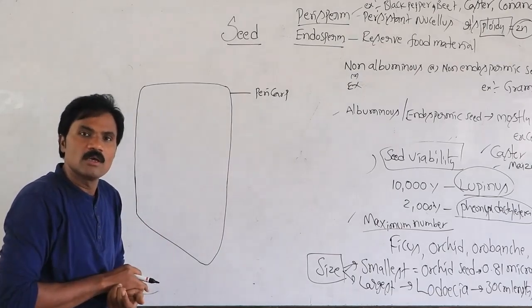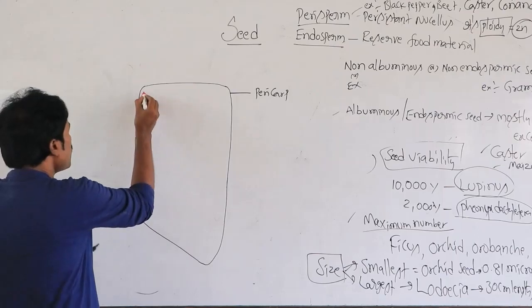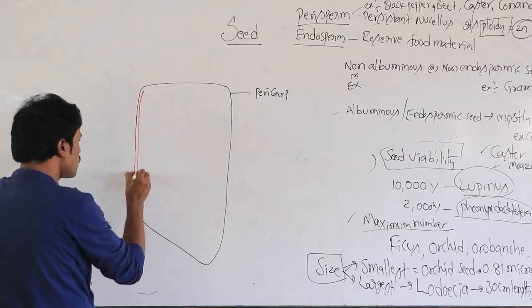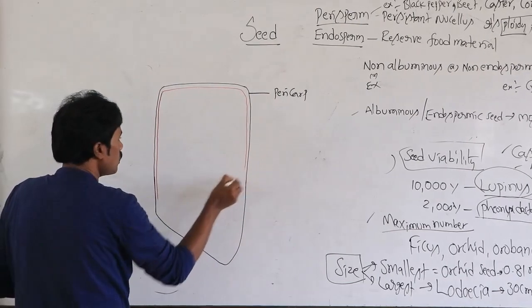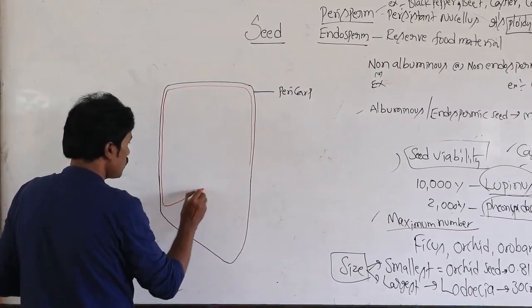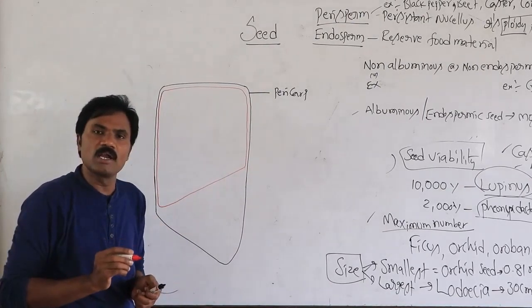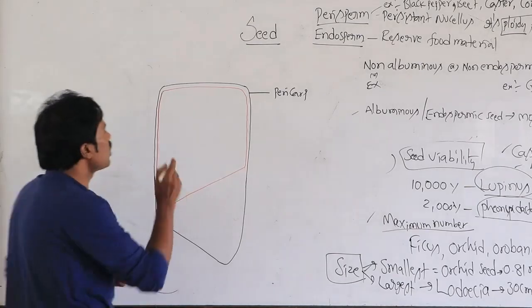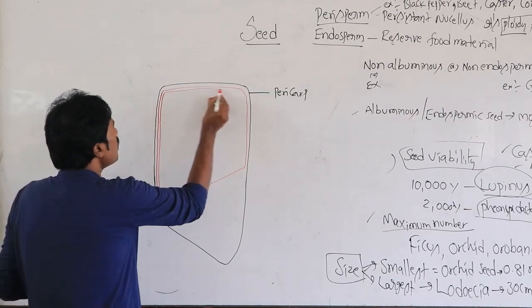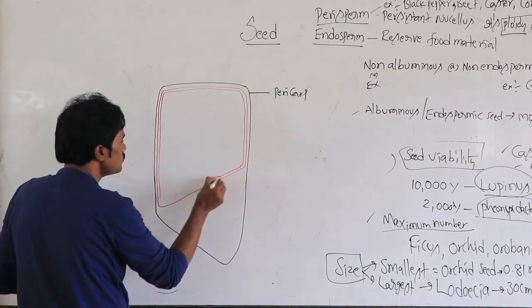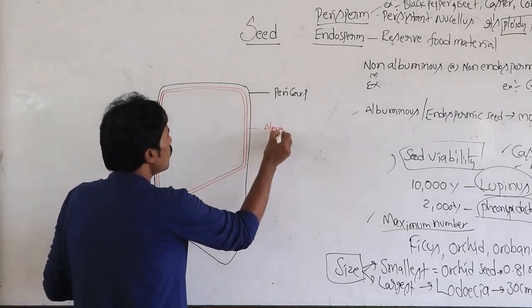Surrounding that, the red colored portion is the protein-containing aleurone layer.